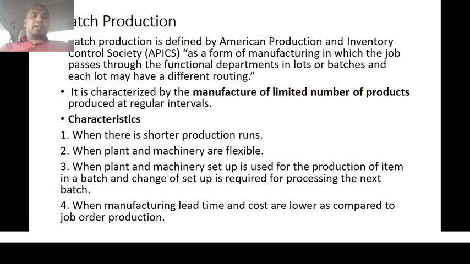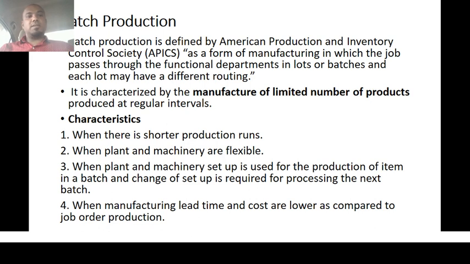So coming to the second classification of production system, that is the batch production system. The American Production and Inventory Control Society has defined it as a form of manufacturing in which a job passes through a functional department in lots or batches, and each lot may have a different routing.